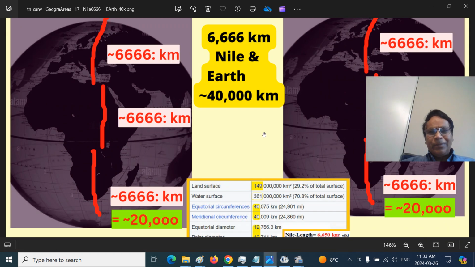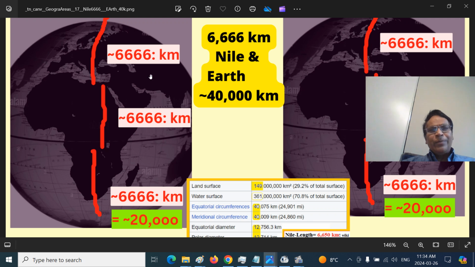How to remember the rivers' lengths in India is very easy. Remember, the Nile River is the longest river on planet Earth, from Central Africa, the Victoria Lake region, to the Mediterranean Sea. Its length, roughly, is approximately 6666 kilometers. You can put 3 of them from one pole to the other pole, that is 20,000 kilometers, and again on the other side, 40,000 kilometers, which is the circumference of the earth.